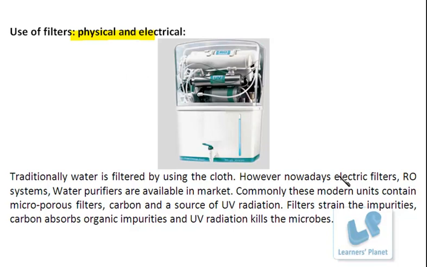Nowadays, as I said, electric filters or RO system water purifiers are commonly used. And these actually have microporous filters. These microporous filters are able to remove the finest particles present in the water. Besides this, they have carbon and a source of UV radiation. This carbon absorbs the organic impurities, and the UV radiation kills the microbes. So now you can understand why this type of filtration is good enough to use in our household.